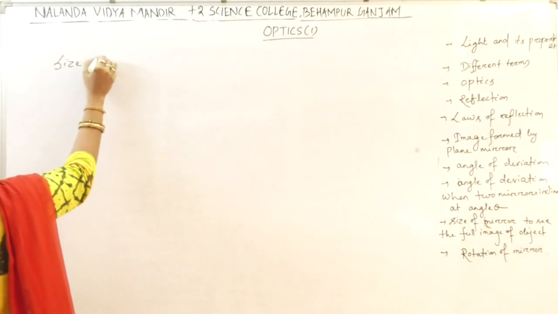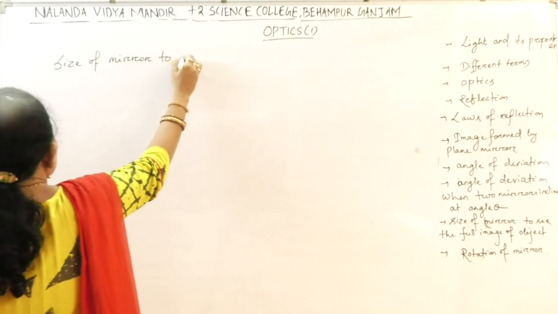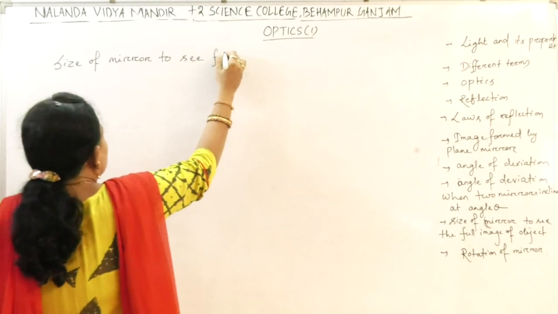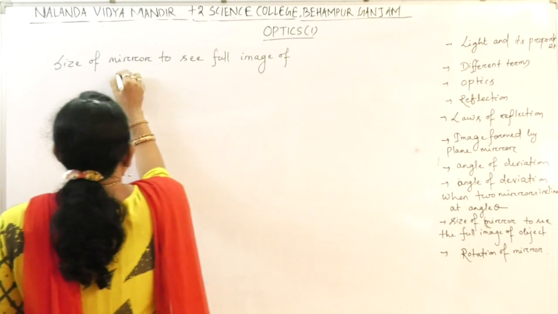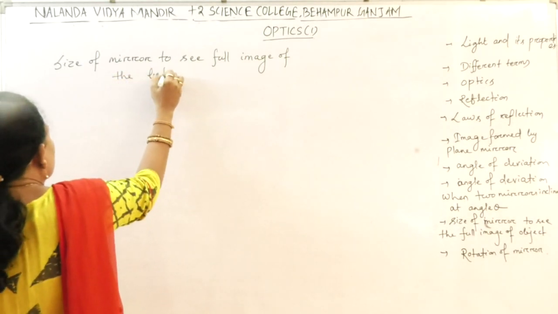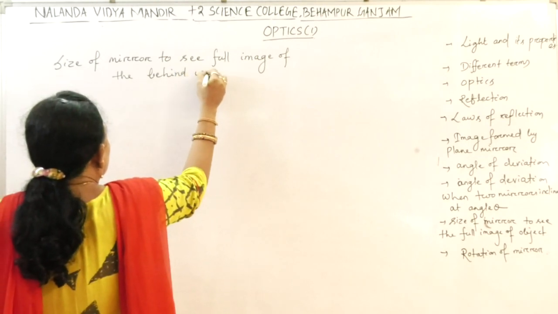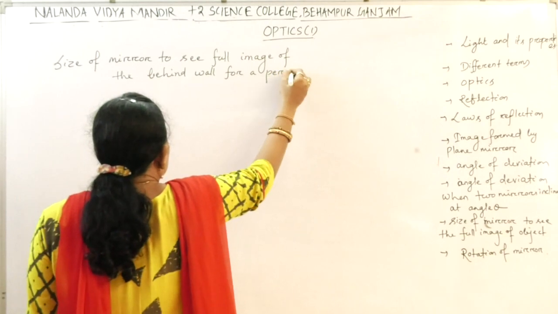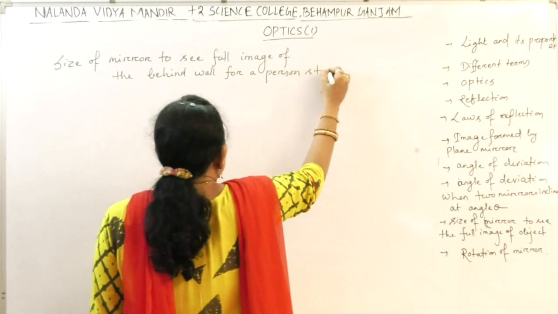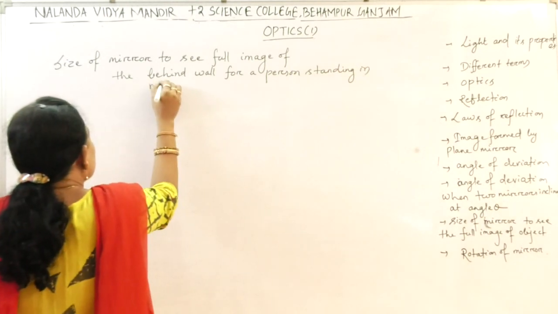Size of the mirror to see the full image of the behind wall for a person standing in the middle of the room.